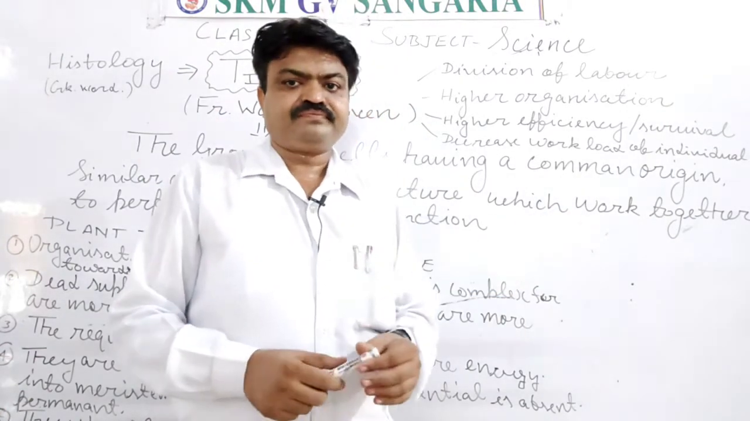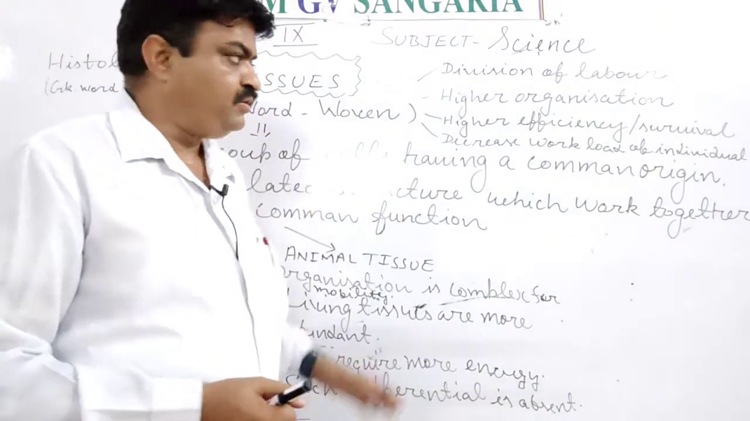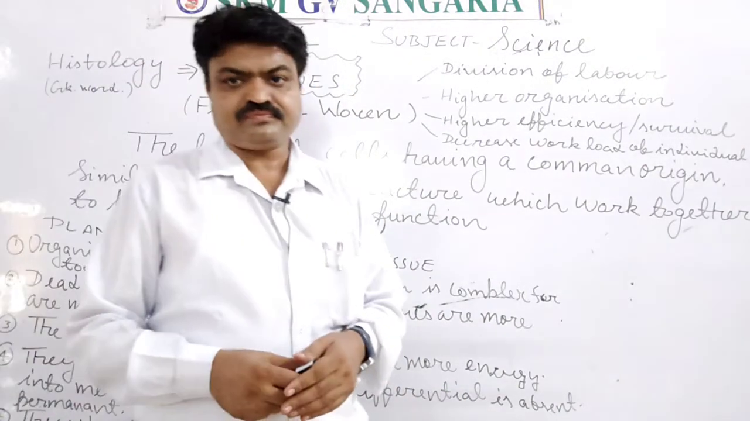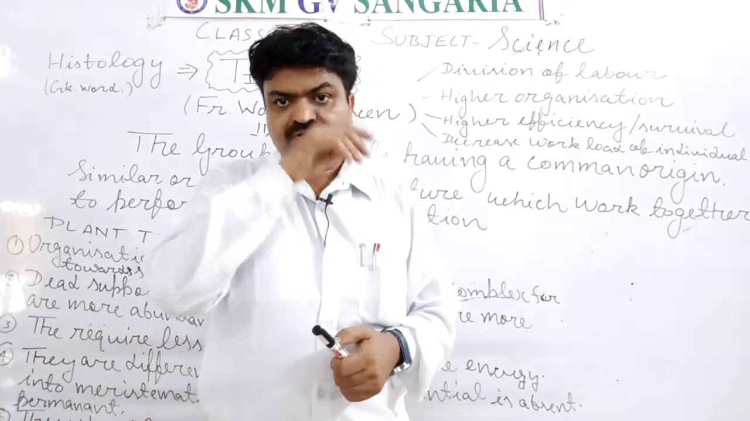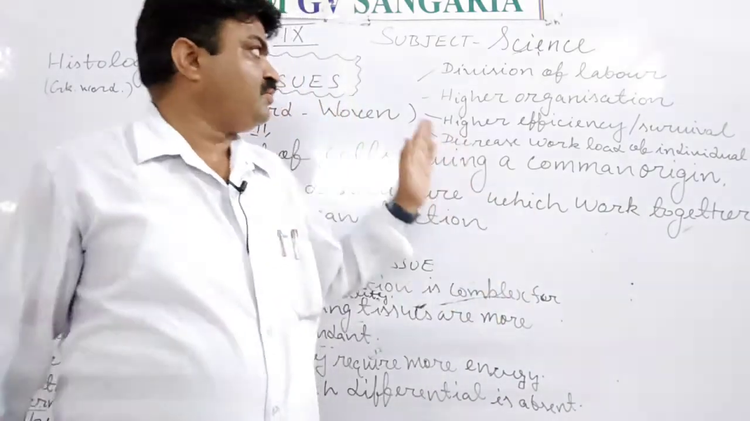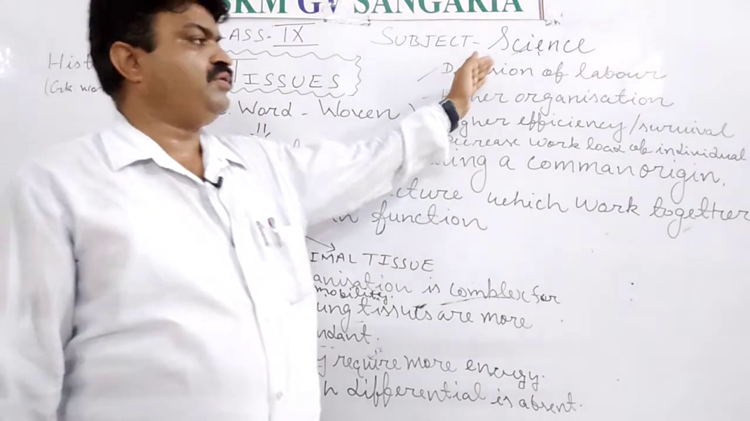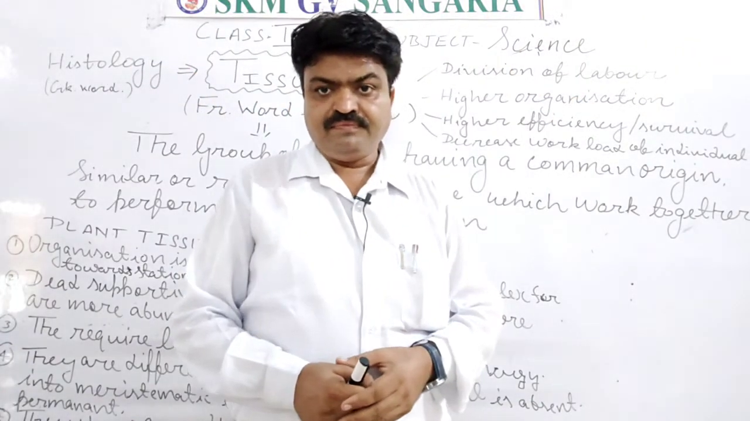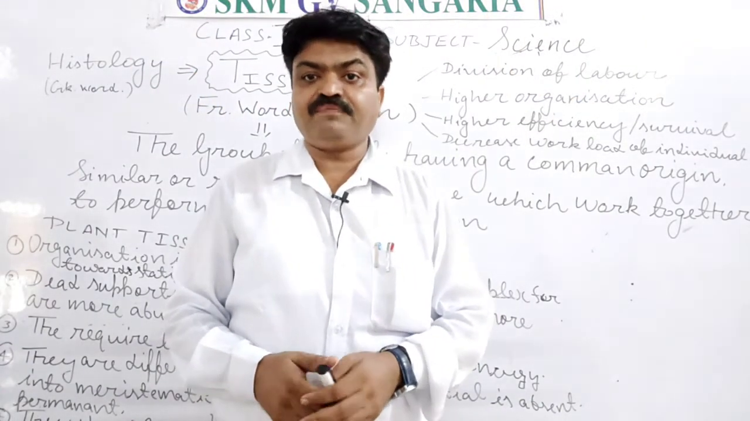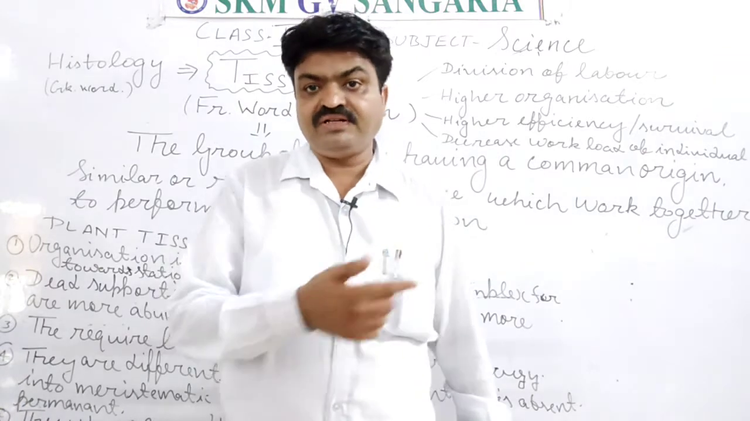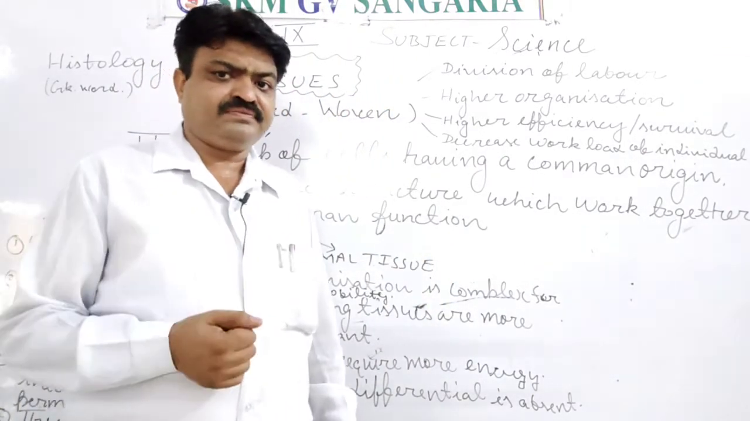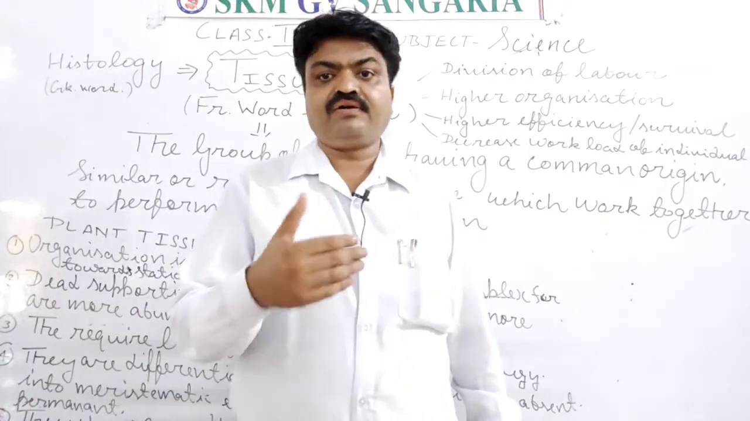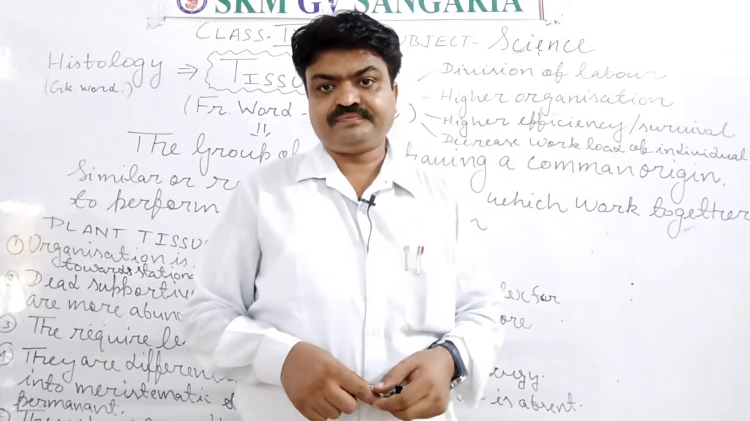Now we come to the next, the utility of the tissue. Means where the tissues are used in the living organisms. So first use is the division of labor. Means the functions that are performed by living organisms like plants and animals, all those functions are divided according to the tissue, student.